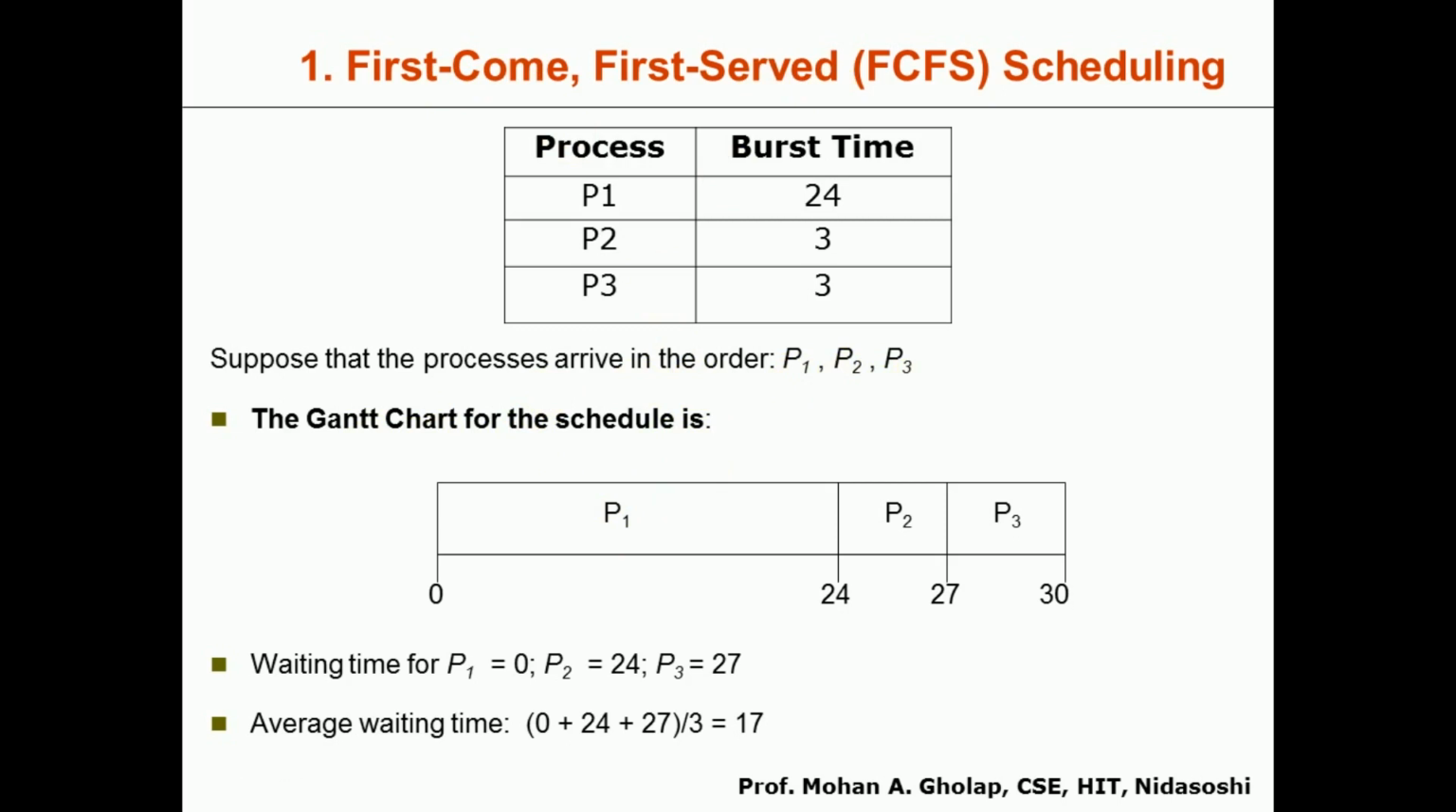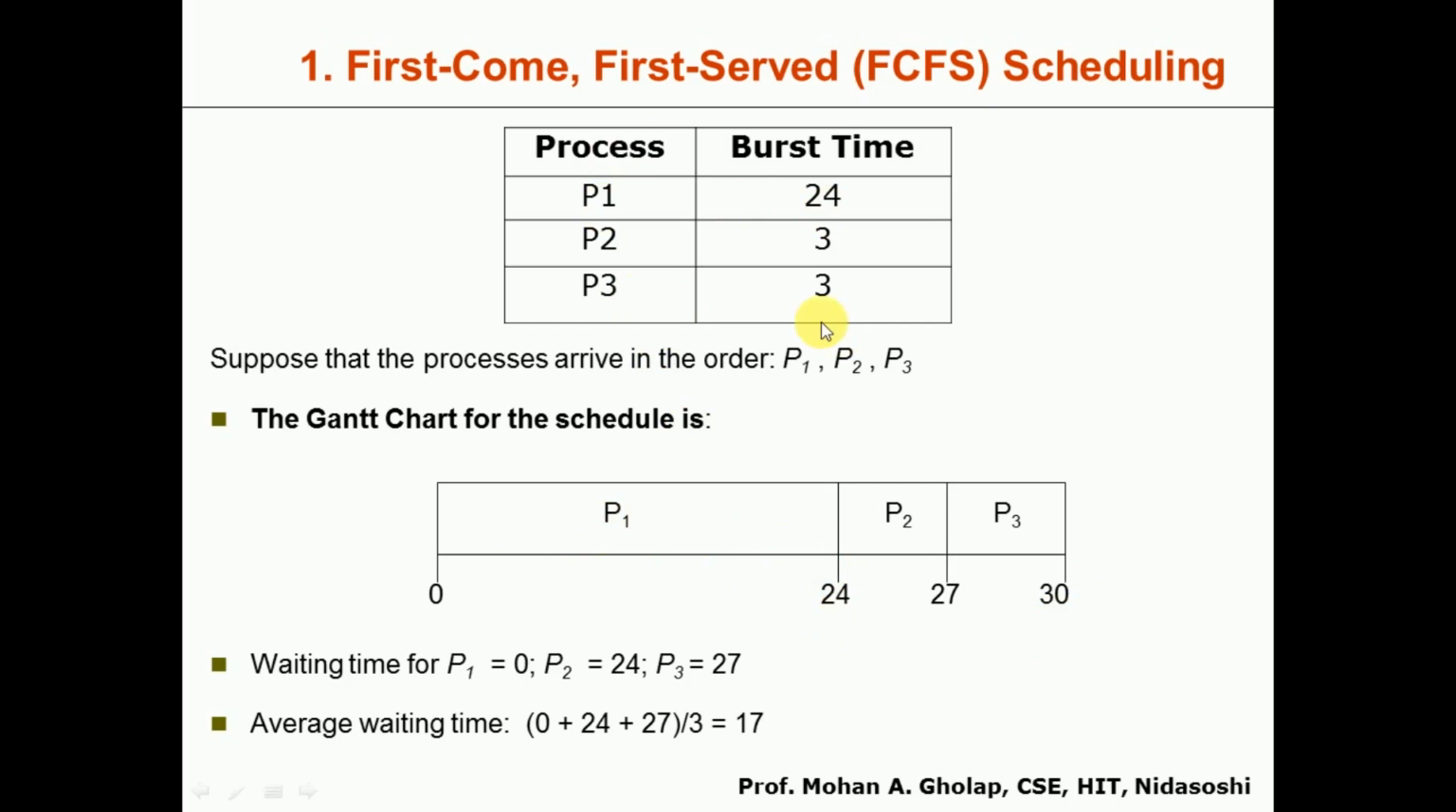First P1 will be taken for execution. The time starts from 0. The burst time of P1 is 24, so for 24 milliseconds P1 will be allowed to execute. From time 0 to time 24 P1 will execute. During this time P2 and P3 will be waiting. After 24 milliseconds P1 will complete its execution.